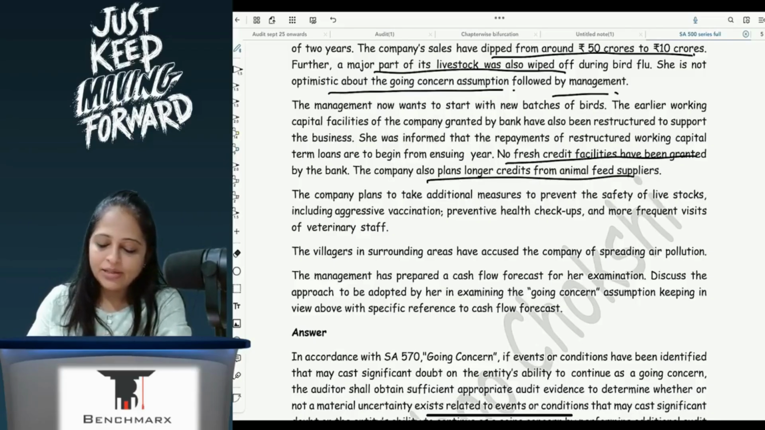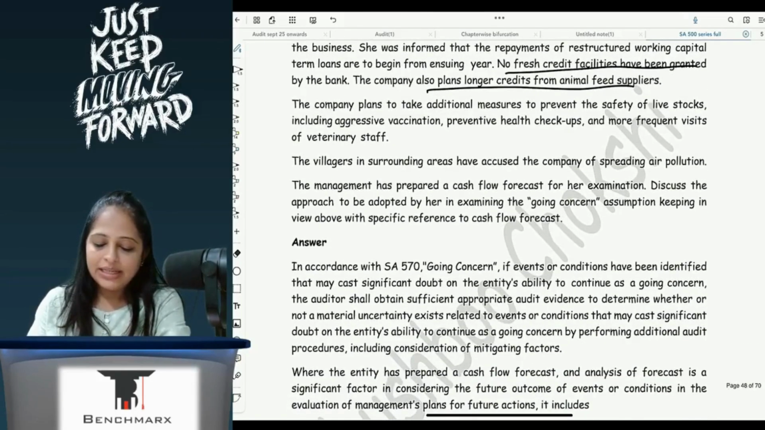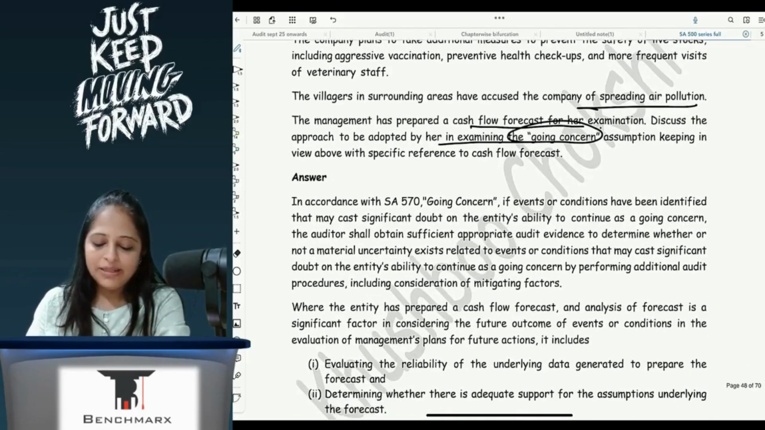The company plans to take additional measures to ensure the safety of livestock, including aggressive vaccination, preventive health checkups, and more frequent visits of veterinary staff. The villagers in surrounding areas have accused the company of spreading air pollution. Management has prepared cash flow forecasts for her examination. Discuss the approach to be adopted by her in examining the going concern assumption, keeping in view the specific reference to cash flow forecast.